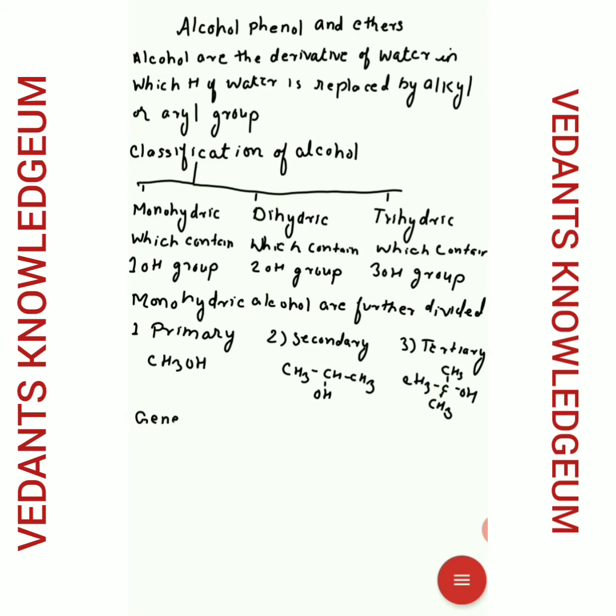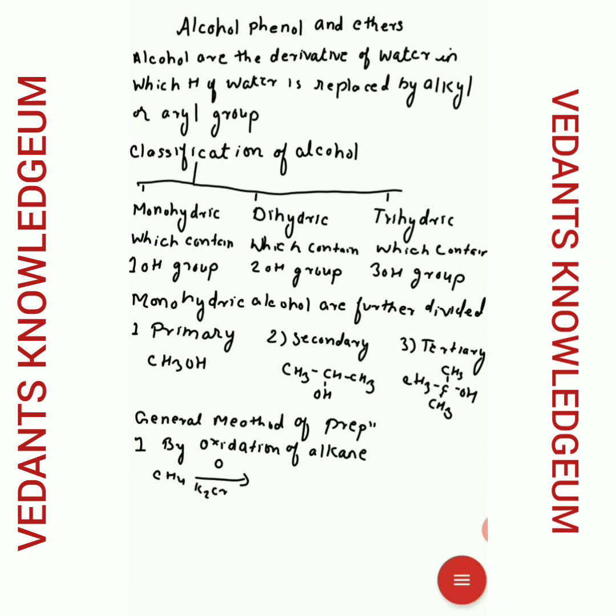Next, we come to the general methods of preparation. Students, we know that alcohols can be prepared by many methods, but some are here. For example, by oxidation of alkanes. Whenever alkanes are oxidized in the presence of acidified potassium dichromate, they form alcohol.